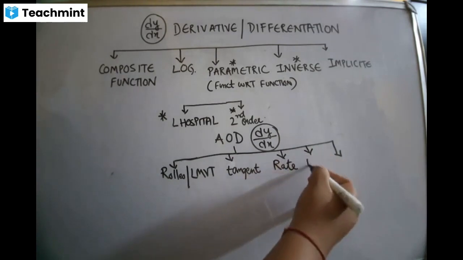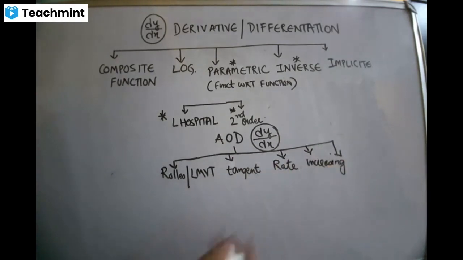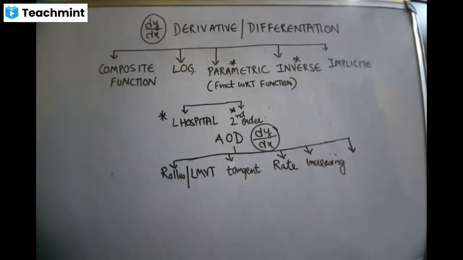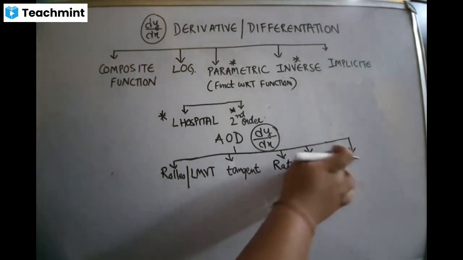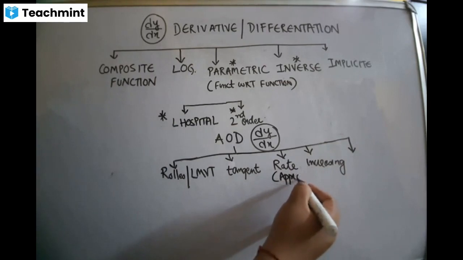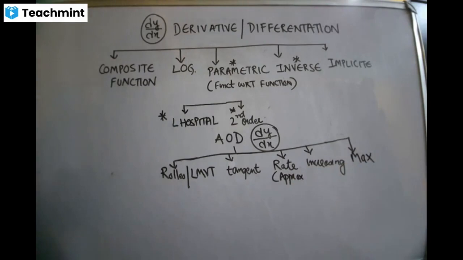Next, we have increasing, decreasing, and we have one more, approximation, is also there. But that will come with a rate only, approx. And finally, for 8 marks, maxima and minima.